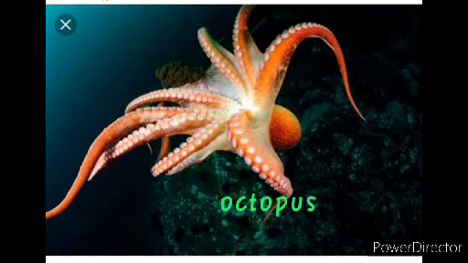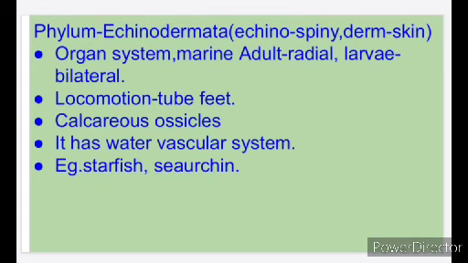Next we move on. Phylum Echinodermata. Derm means what? Skin. Echino means spiny. So the spiny skinned animals come under Echinodermata. Here also the body level of organization is organ system, and they are free living with marine habitat. In the adult stage the symmetry is radial. In larvae, the young stage, the symmetry is bilateral.